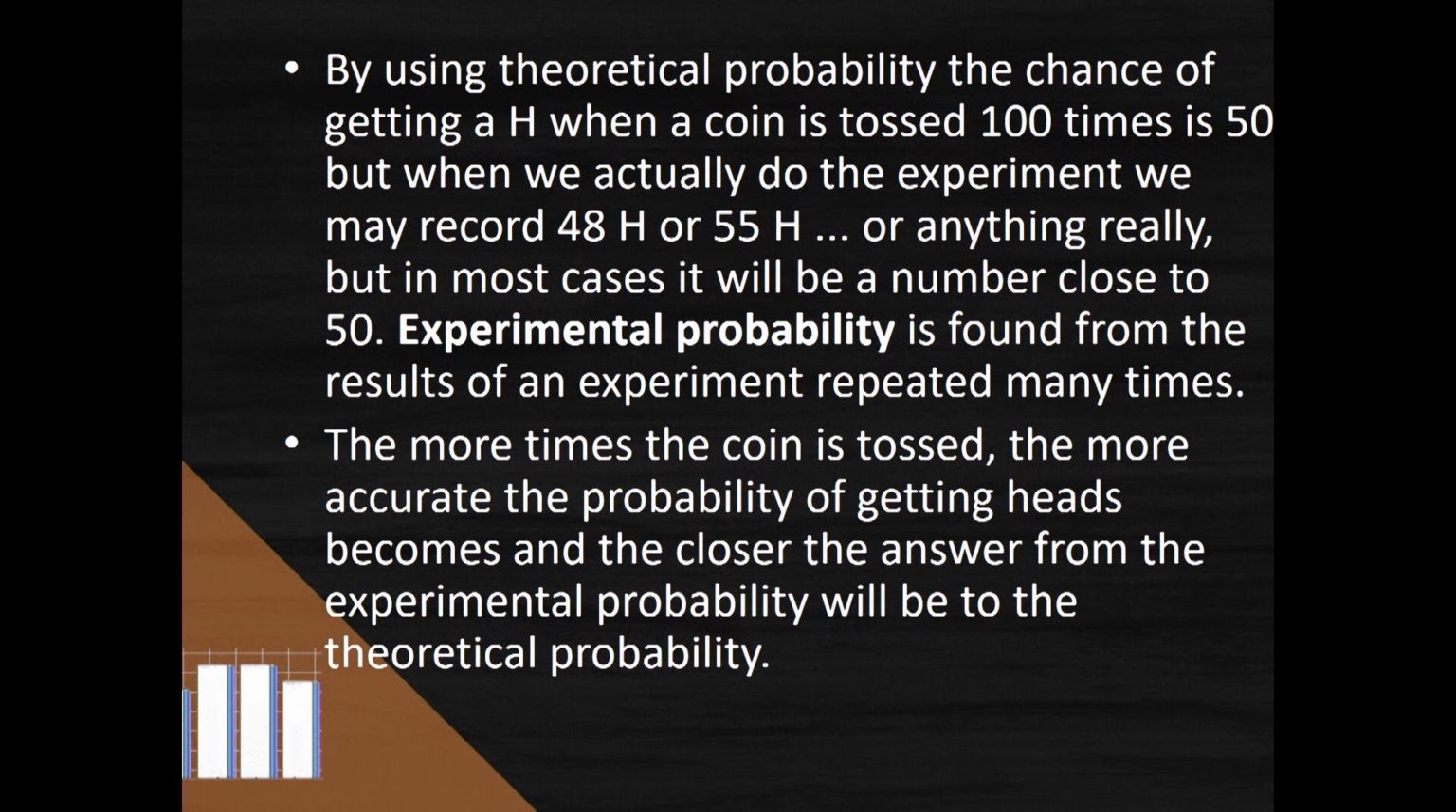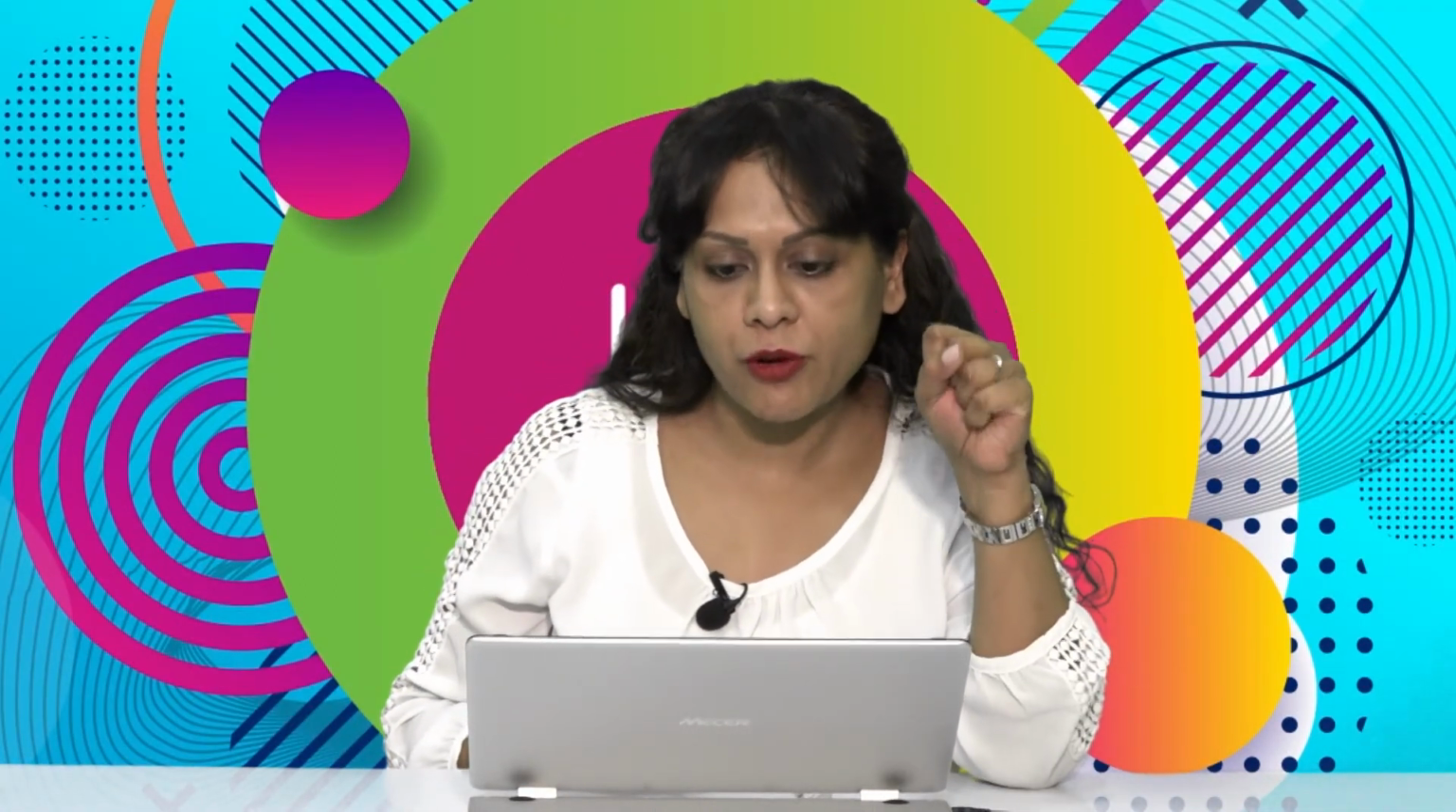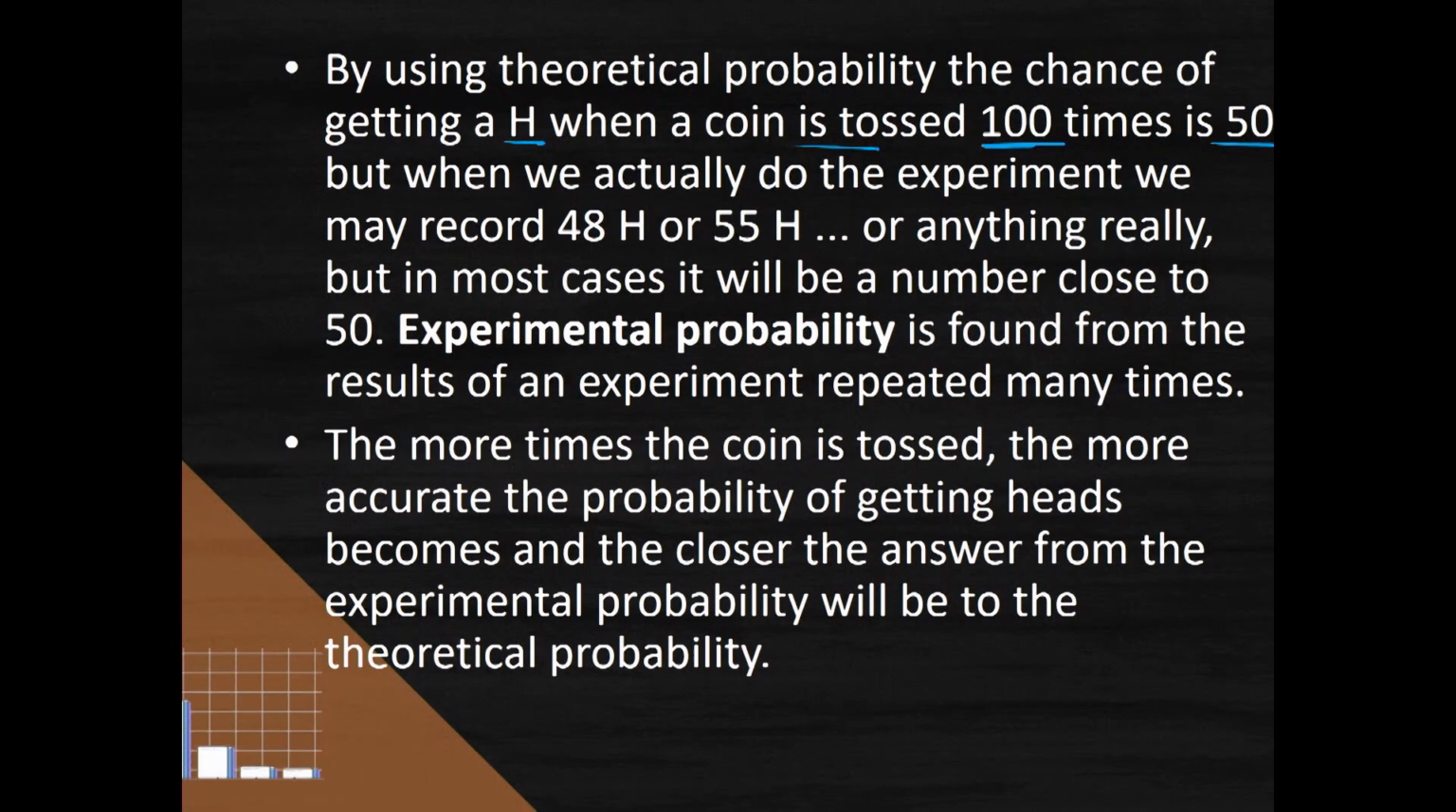So by using theoretical probability, the chance of getting a heads when we toss a coin 100 times is 50. That's if we just use that formula, number of favorable outcomes divided by number of possible outcomes. But when you actually do the experiment, you may record 48 heads or 55 heads or 52 heads, really any number, but it should be something quite close to 50.